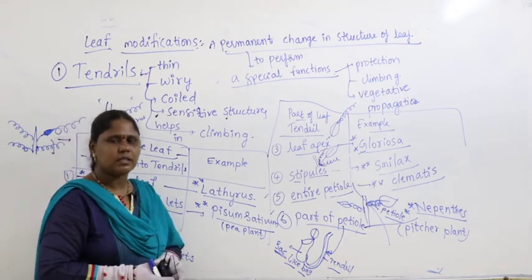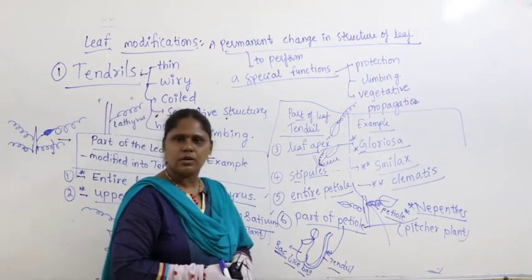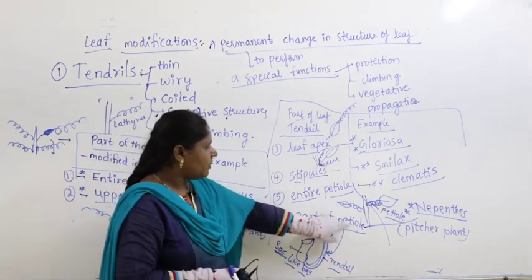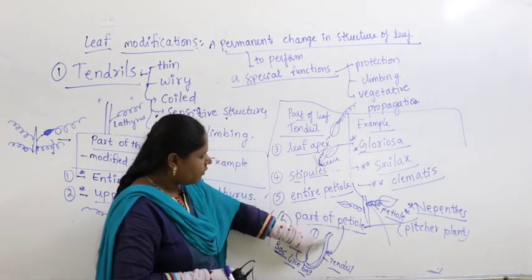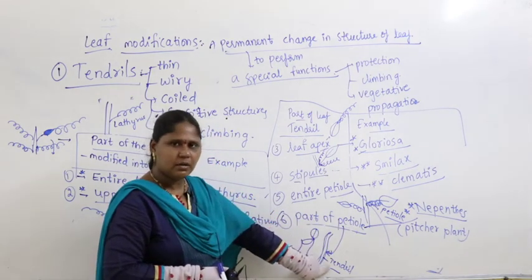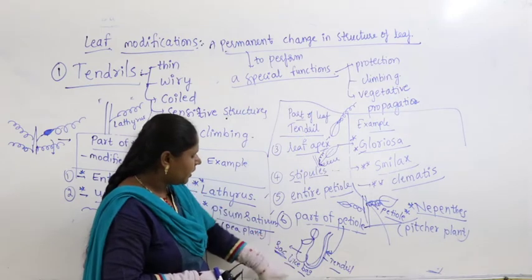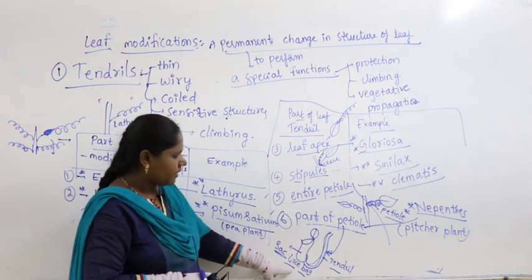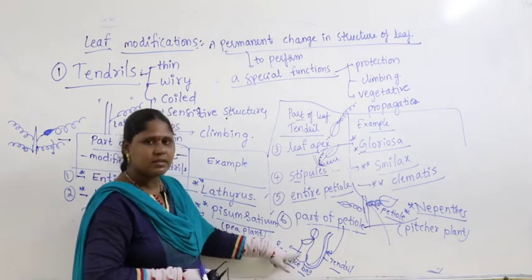In pitcher plant, an insectivorous plant, what you find here is that half the part of the petiole is modified into a tendril and the remaining half of the petiole is modified into a sac-like bag. It is an insectivorous plant.